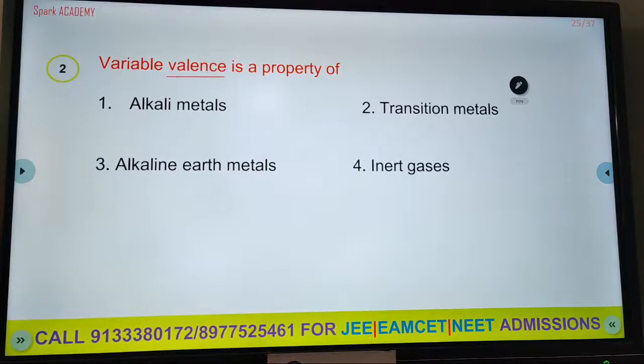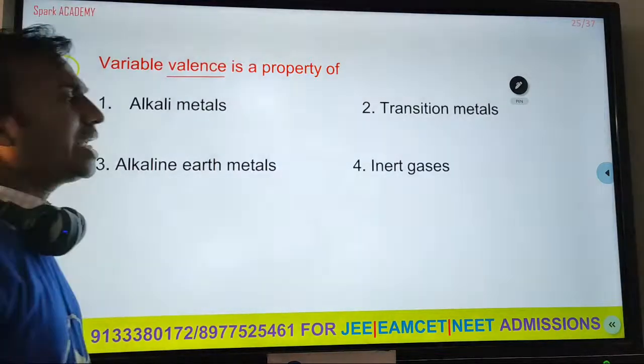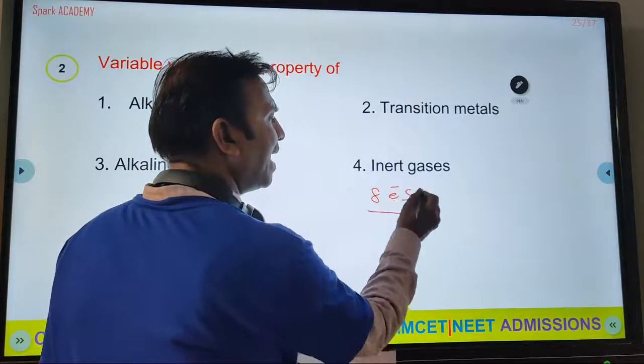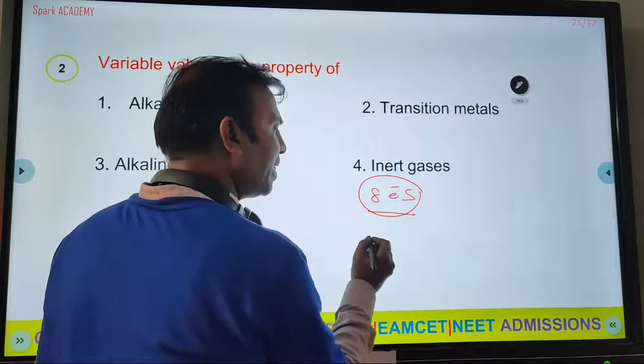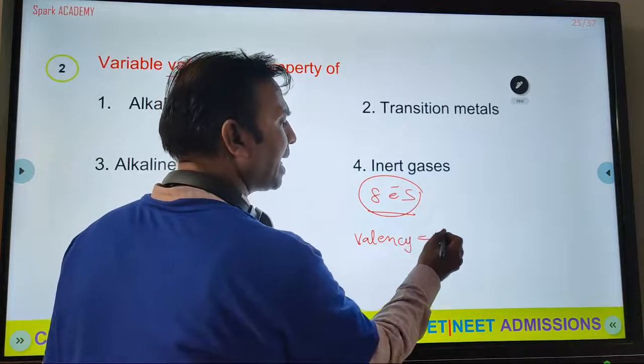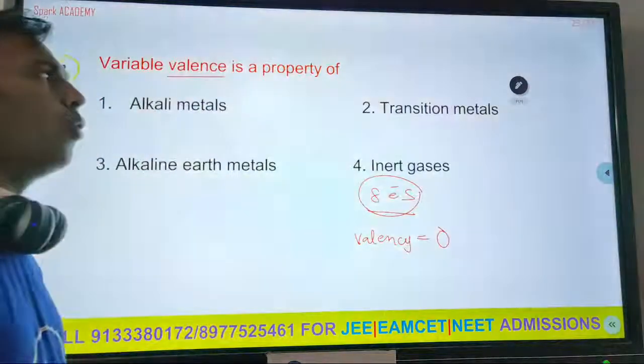Alkali metals show valency 1. Alkaline earth metals show valency 2. What about inert gases? Inert gases contain 8 electrons in the outermost orbit, so their valence electrons are 8, but their valency, the combining capacity, is 0.